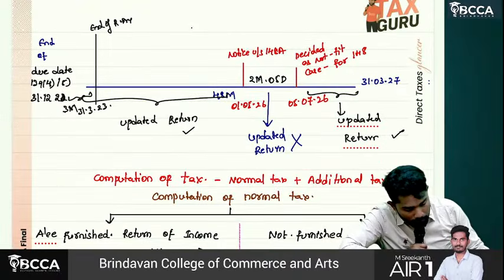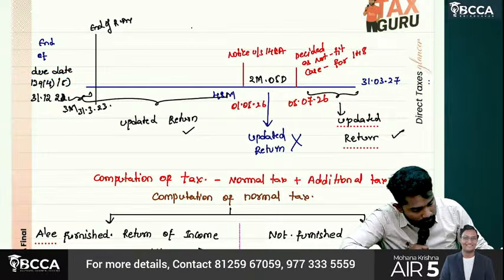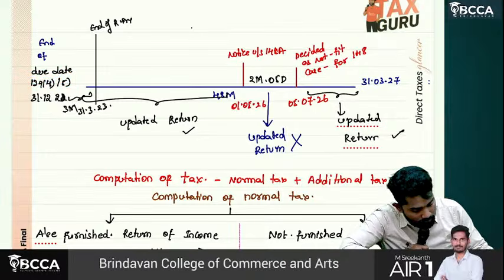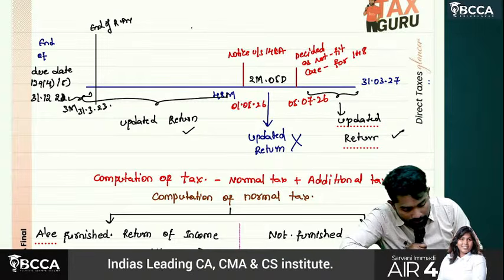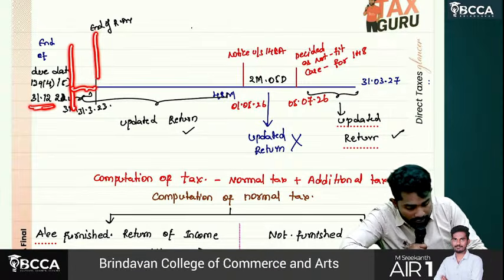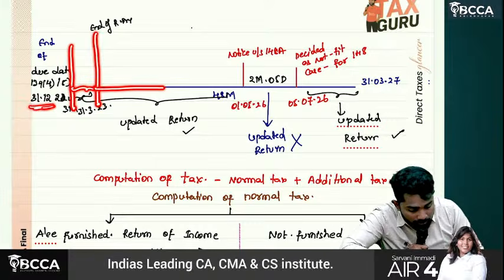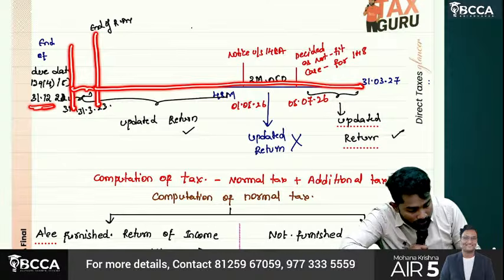Sir, here the due date for 139 subsection 4 or subsection 5 ends on 31st December of the assessment year. From there we will take what? The end of the relevant assessment year. From there you have time to file an updated return.